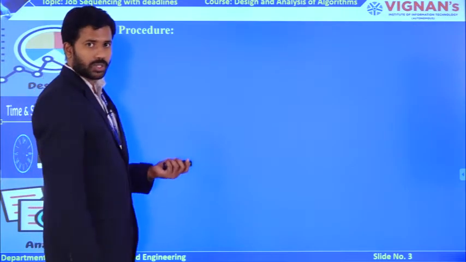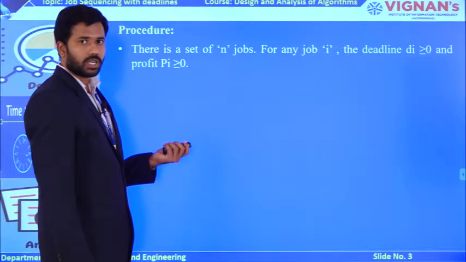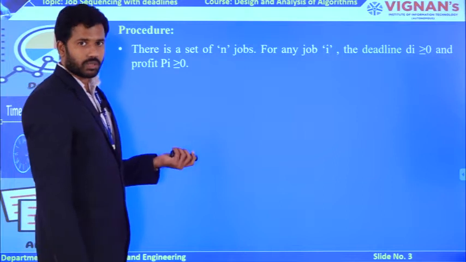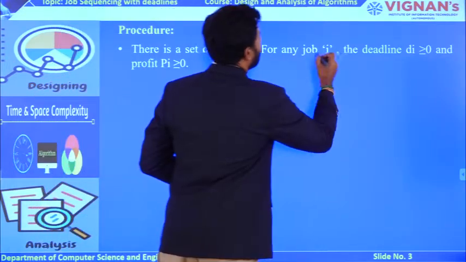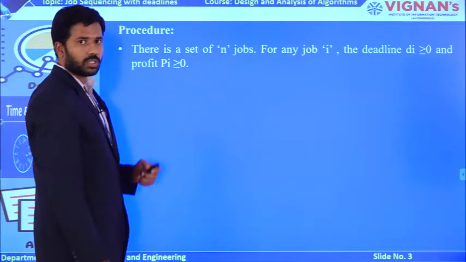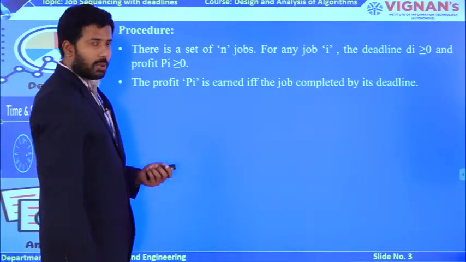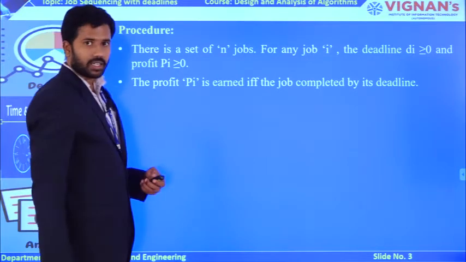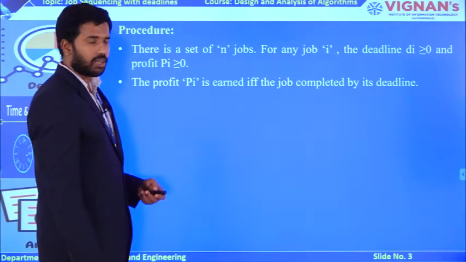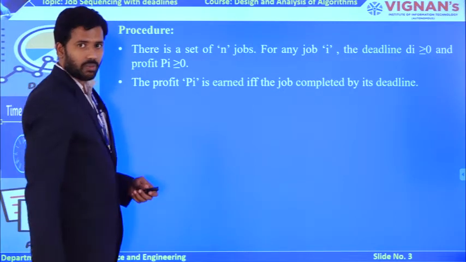Now let us understand the procedure. Try to observe the procedure of job sequencing with deadlines. As I said previously, you are going to have a number of jobs. Jobs are tasks, whatever they are. Every job i is associated with a deadline and associated with a profit. The deadlines as well as profits are going to be greater than or equal to 0. You can gain some profit by executing the corresponding job within the deadline. If you execute the job within the deadline, ultimately you can gain some profit.